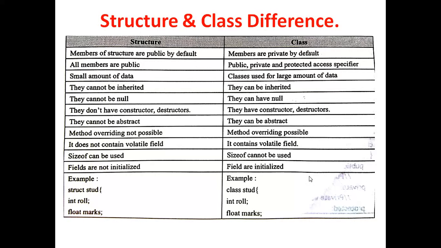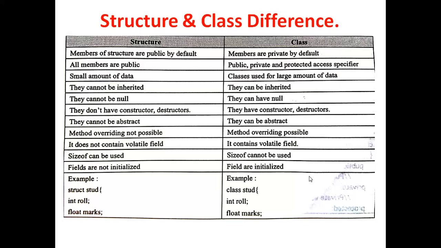Now we'll see another topic, that is structures and classes. Here I'm displaying the difference between structure and class. The members of a structure are public by default. In a class, the members are private by default. In a structure, all the members are public. Private, public, and protected access specifiers are used in a class.